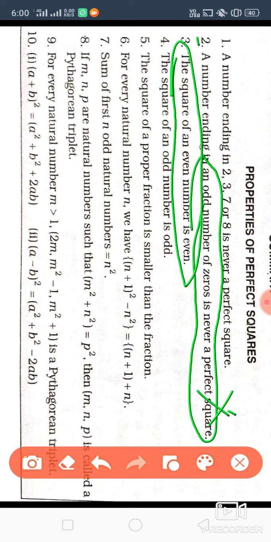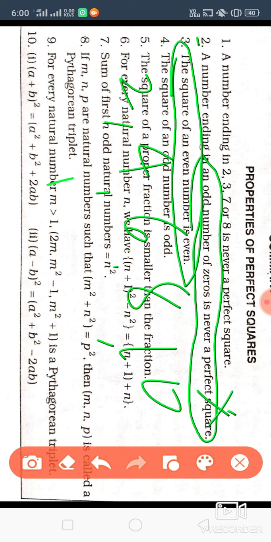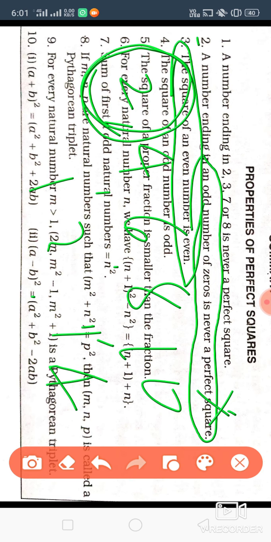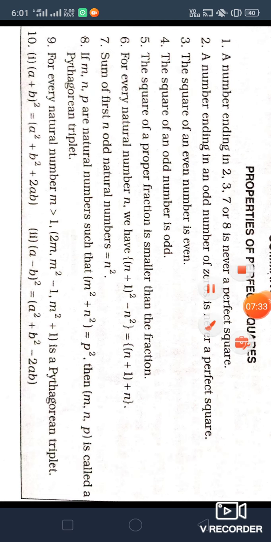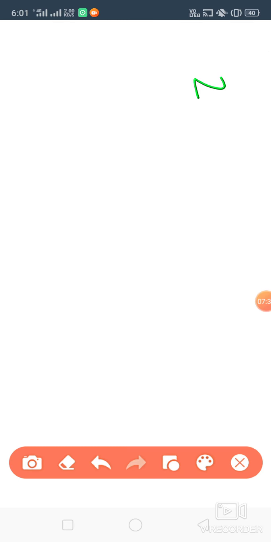Square of an even number. What is even number? The number which is divisible by 2. So 2, 4, 6, 8, 10, 12, 14, like this. Okay, all are what? Even number. So square of even number. 2 is what? Even number. So square of 2. 2 square, how much will get? 4.